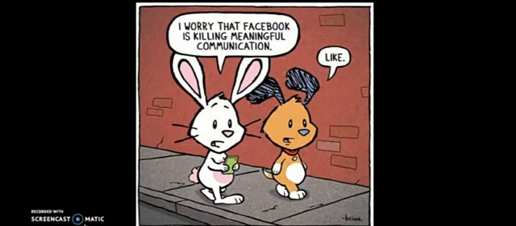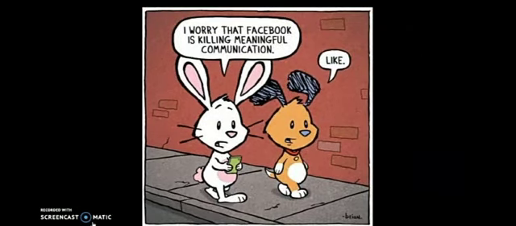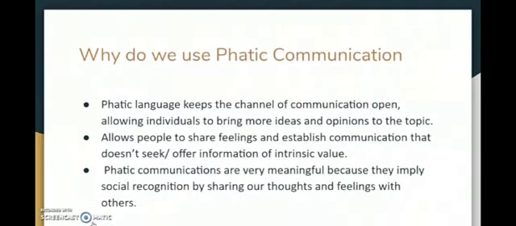So you'll see that these are the expressions. This like over here is performing the role of phatic communication, because the second participant is actually supporting the first one with the help of a phatic communication element. So this is very necessary for a successful talk, right?